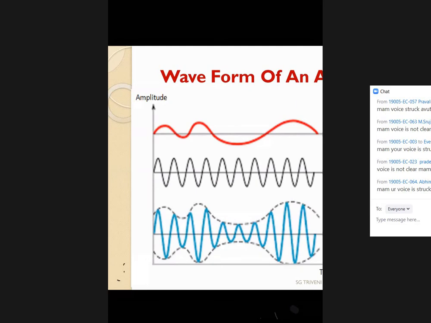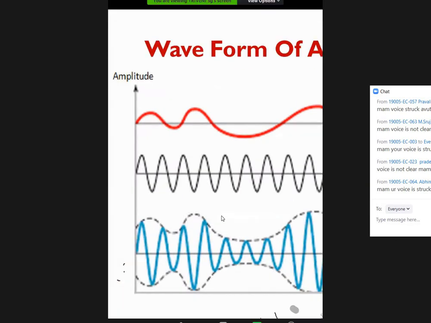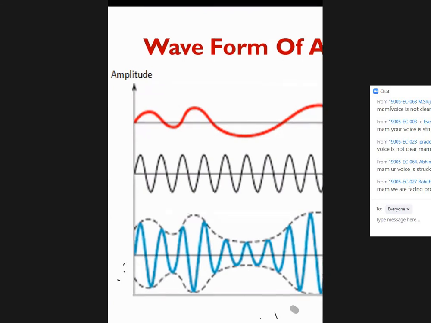Now, if you go through the carrier signal and the modulated signal, let's see, is there any phase difference whenever the signal is going on? Ma'am, we cannot understand.